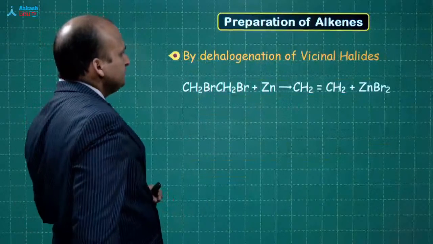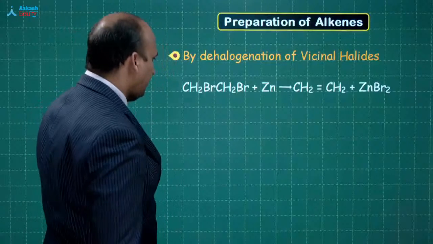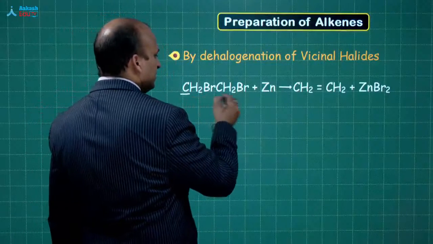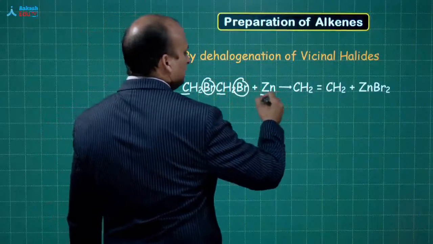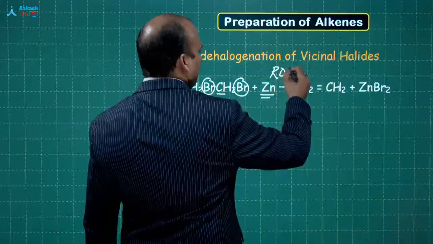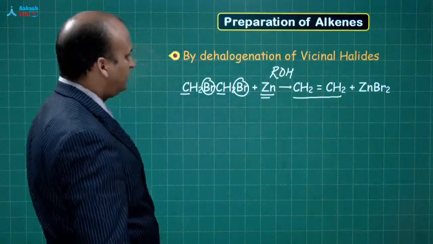Now let's go ahead. By dehydrohalogenation of vicinal dihalides. So vicinal dihalide means this carbon and this carbon which are adjacent are having this alkyl group. You react it with zinc in the presence of alcohol and you will be getting the alkene. Okay. Next one,